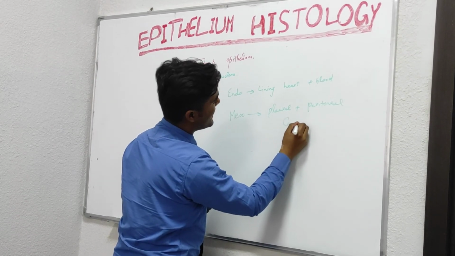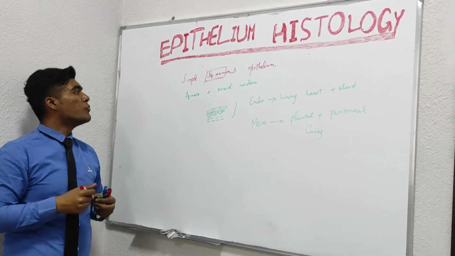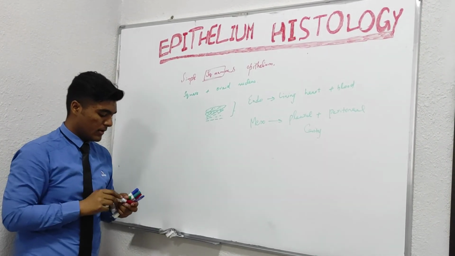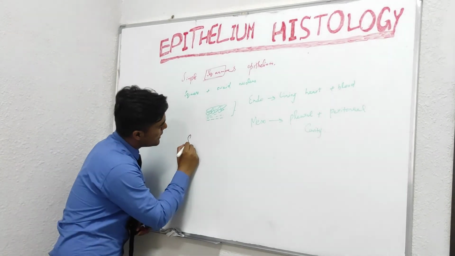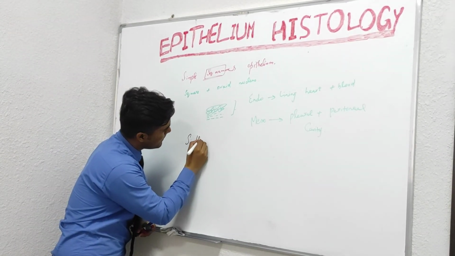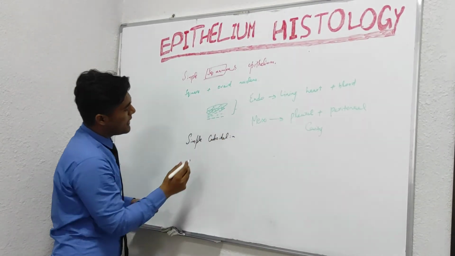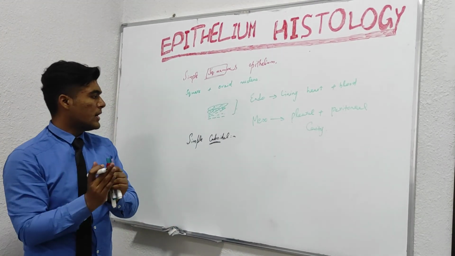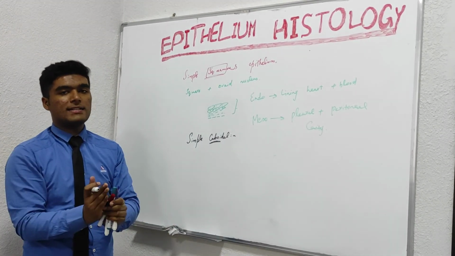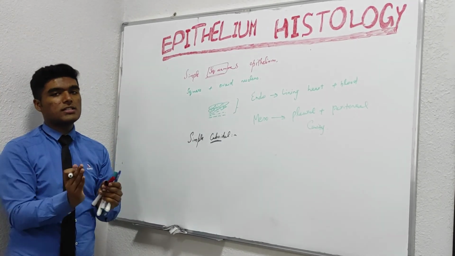Talking about the second type of epithelium, we have the cuboidal type. Simple cuboidal epithelium. As its name shows, it is from a cube. We have cube-shaped cells lying on a basal lamina and forming a hexagonal shape.